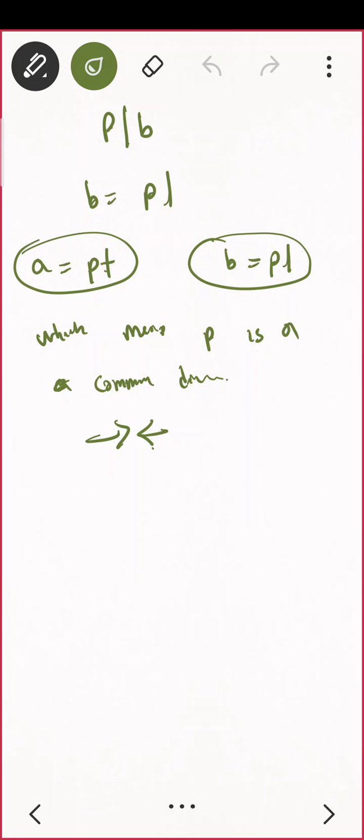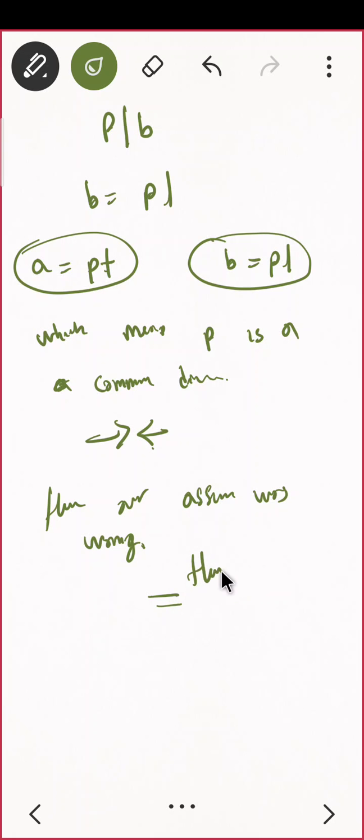So a was pt and b equal to pl. So p is a common divisor. But we already have that the greatest common divisor must be 1. So this is a contradiction. Hence our assumption was wrong. ठीक है. Hence proved that root p is an irrational number.